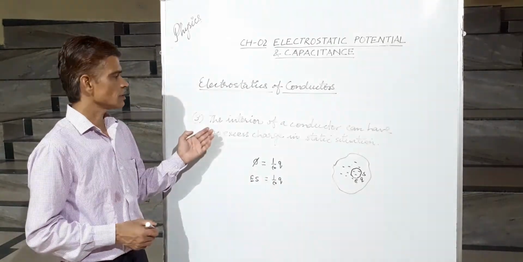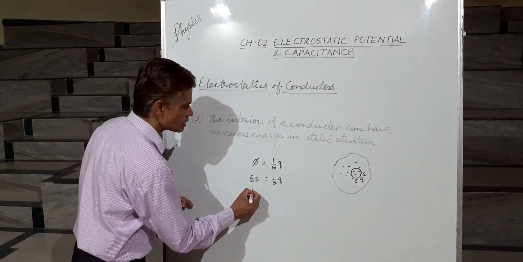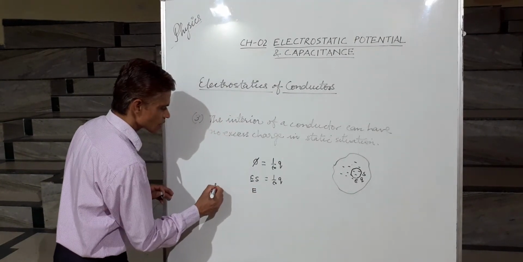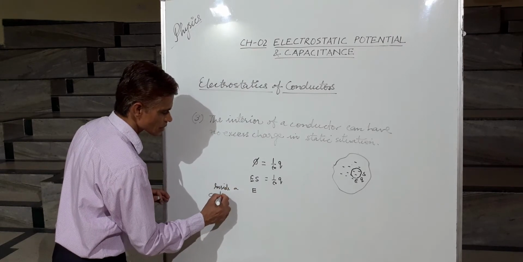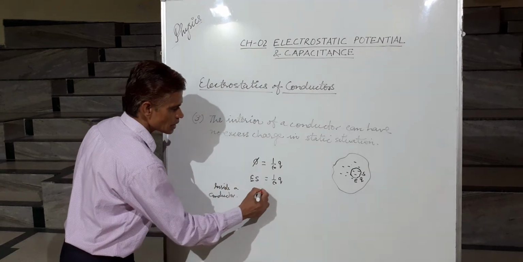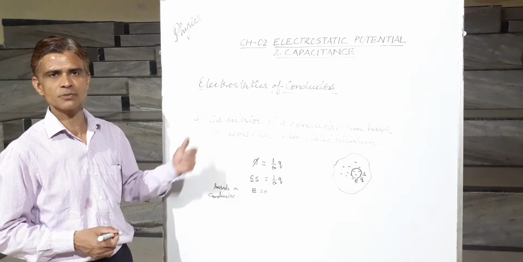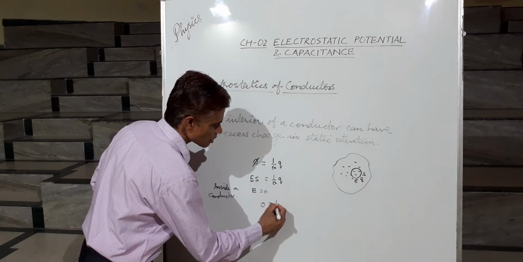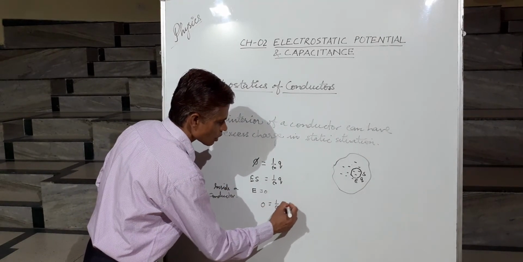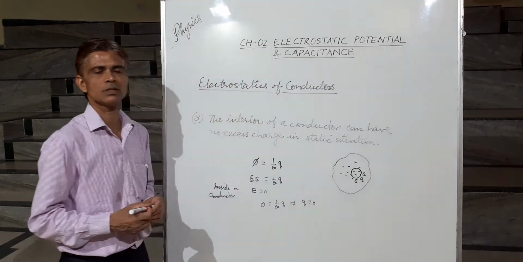In the first point we have proved that the electrostatic field inside a conductor is equal to 0. It means that 0 is equal to 1 upon epsilon naught times Q, or Q is equal to 0.